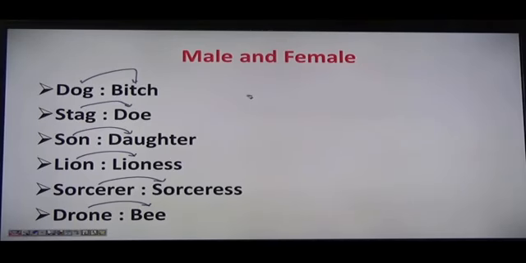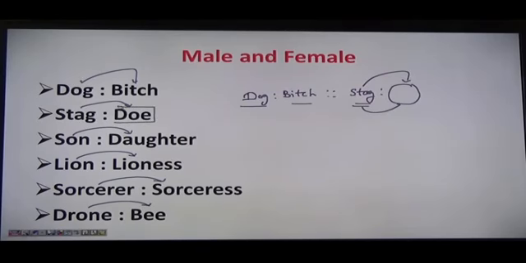Suppose if I say the question is given that dog is to bitch, in the similar way stag is to, right? Now if you have to answer this question, so how I can answer it? If I say dog is to bitch, I have to answer for stag. Until I don't know about the feminine of stag, I cannot answer it. If you know it, stag is doe, so here your answer is said to be doe, right?